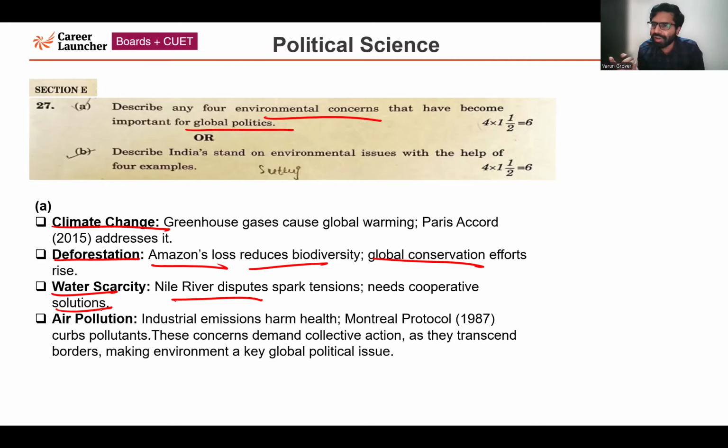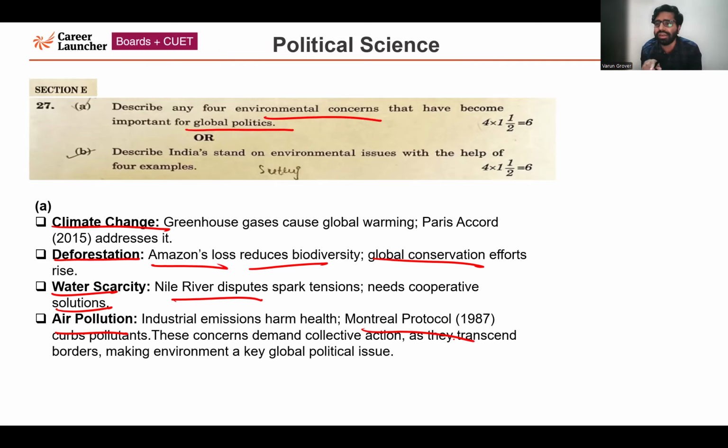Another important environmental concern which is impacting global politics is air pollution. Industrial emissions which are happening at a larger scale are impacting the health of individuals of the global society. So for that, the Montreal Protocol was signed in 1987. It is curbing pollutants very importantly.